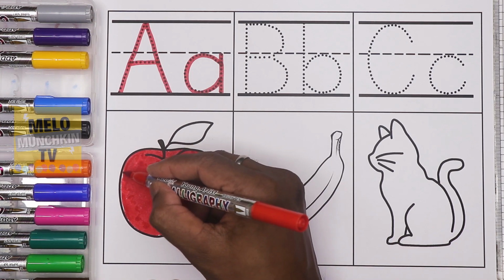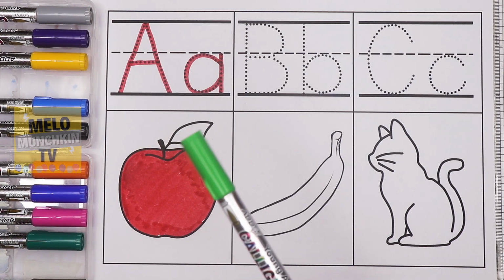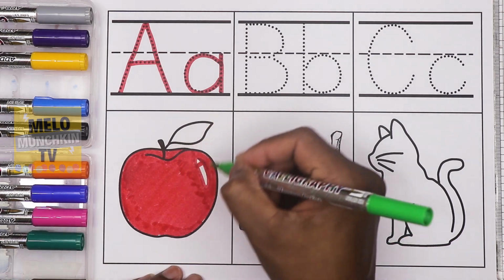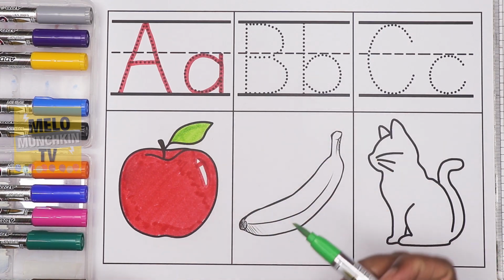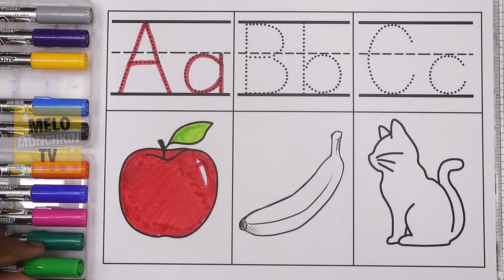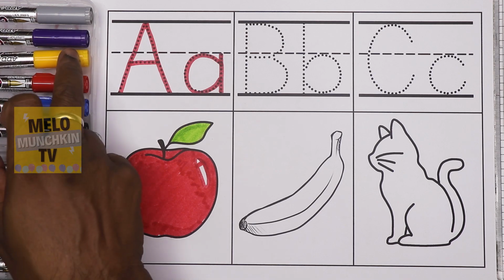Okay, so A for apple. Let's take green color. This green color to color the leaf of this apple. So this is green color. Okay, and this is red color. So A for apple.